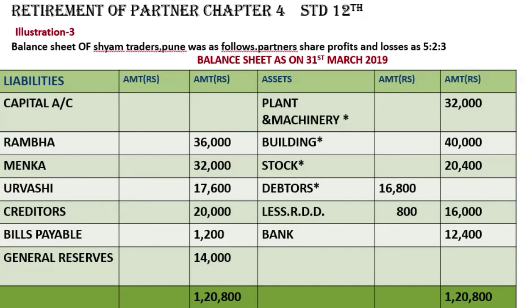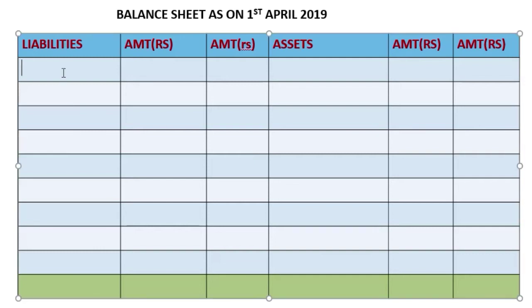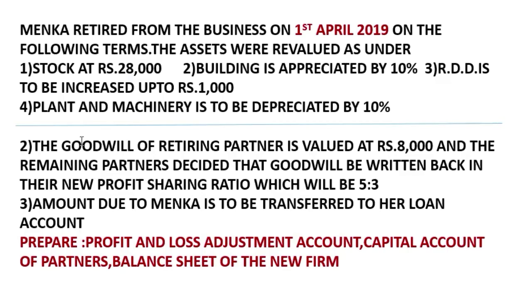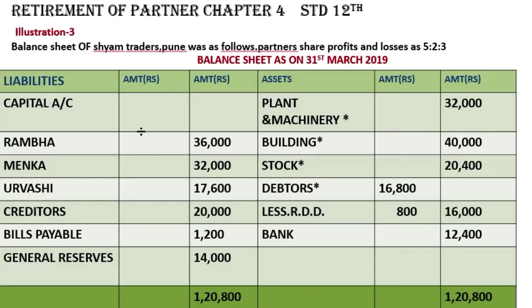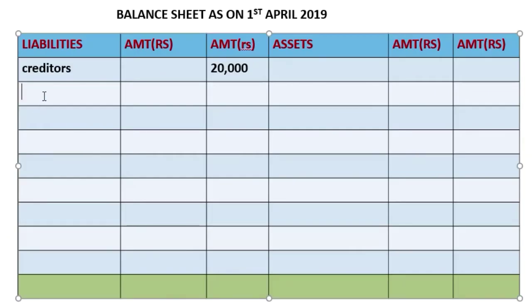Okay. Next, creditors is 20,000. It will go in the liability side of the new balance sheet. Creditors, how much it was? 20,000. No adjustment is on creditors, so in the outer column we'll be writing. Next, bills payable 1,200. Again it will go under creditors. Bills payable 1,200.